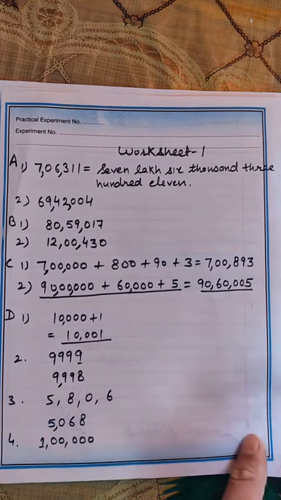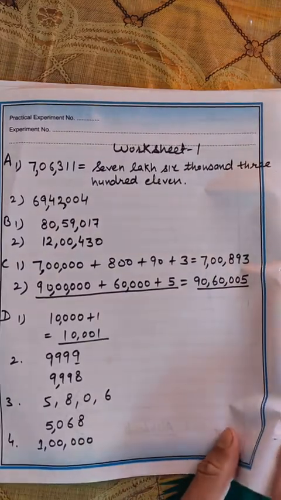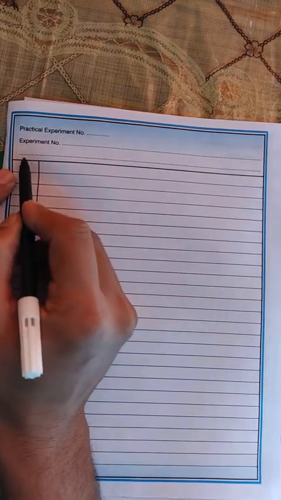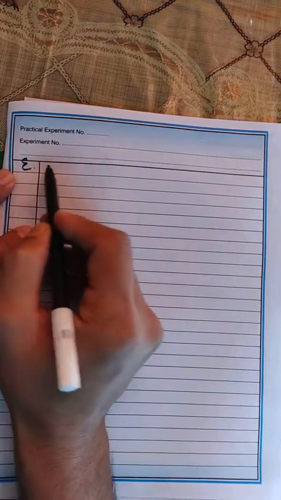Okay, now next question is there, that is arrange in ascending order. So I think you know how to arrange the numbers in ascending order. Okay, so if I do the first part, E part is there.